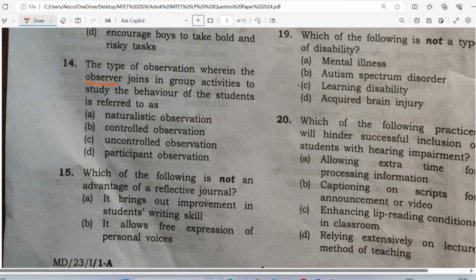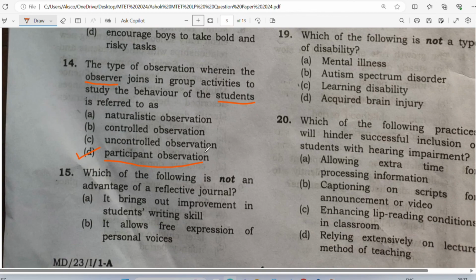So what will you do? The type of observation wherein the observer joins the group. So see, you want to observe somebody in the particular group, and you yourself are joining that group so that you can observe the student very very closely. So which technique are you using? Are you using naturalistic observation? No. Controlled observation? Not at all. Uncontrolled observation? Not at all. We have a better option, that is participant observation, which means you yourself are taking part in the play, or taking part in the group activities. All right, so this is why we call participant observation. So you have to remember, this is a very beautiful question.